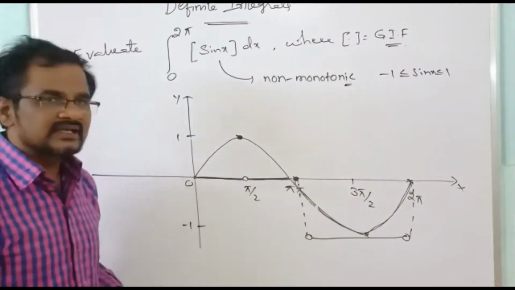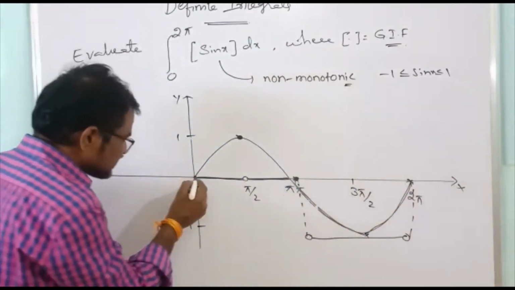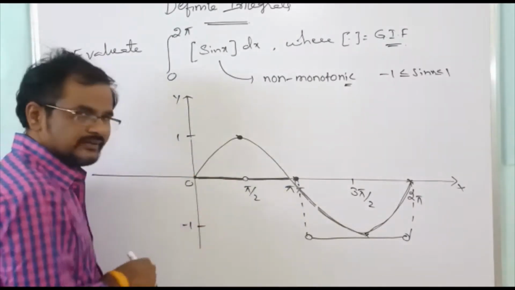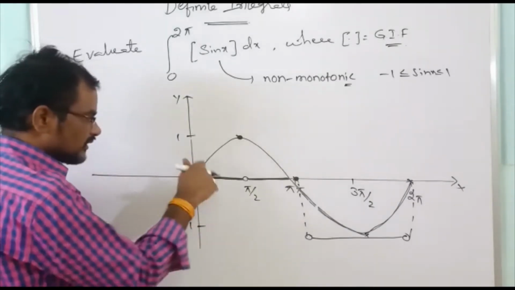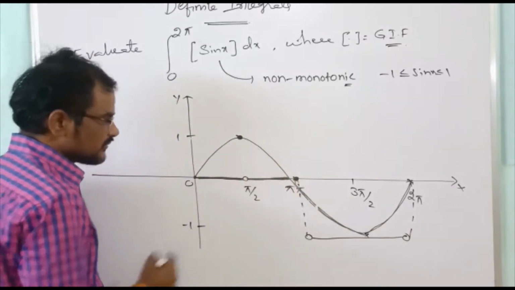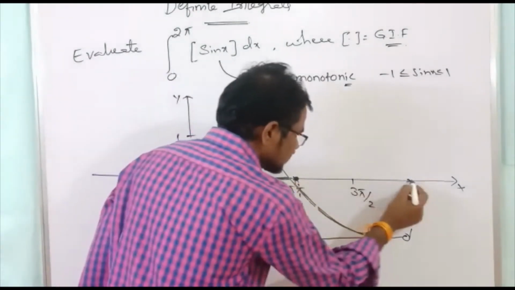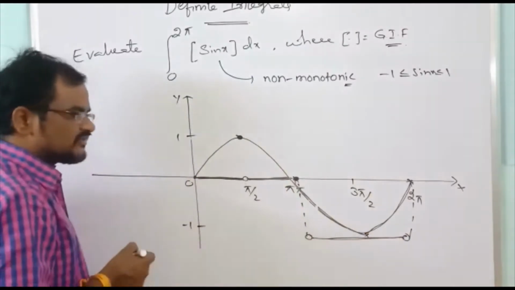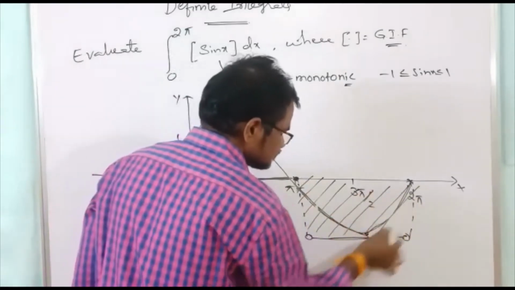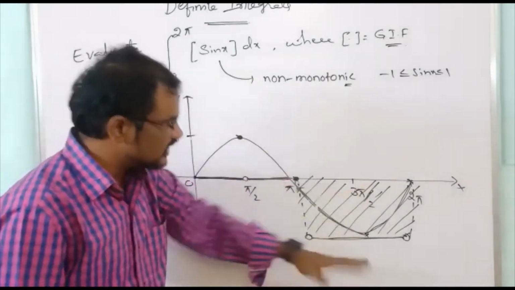So here the definite integral means the algebraic sum of areas. This is the x-axis, itself a line, so there is no area with the x-axis. From pi to 2 pi, the value is -1, so here we have to find the area of this rectangle, which lies below the x-axis.